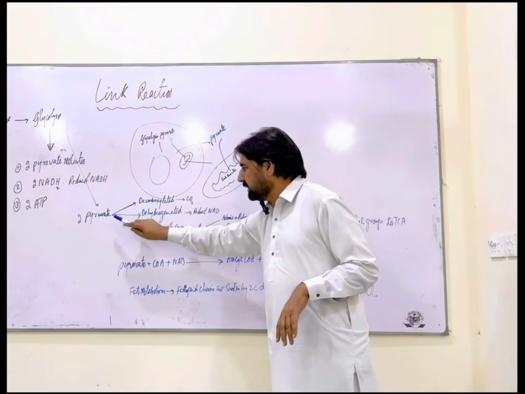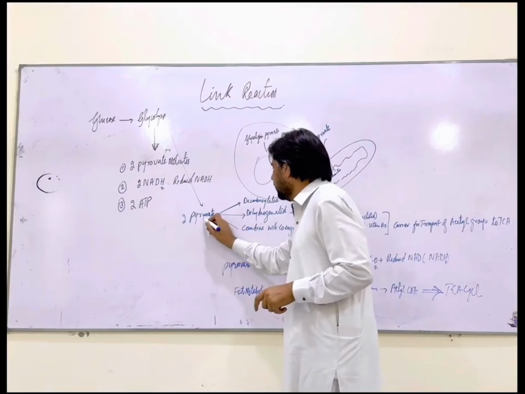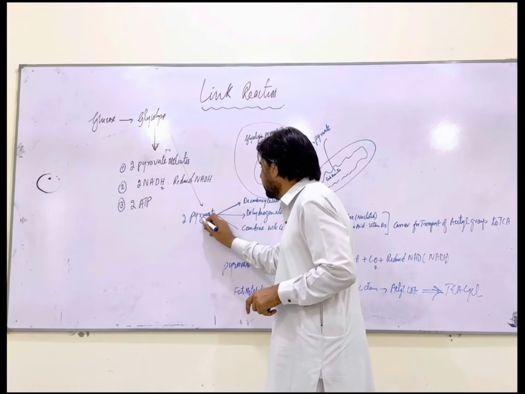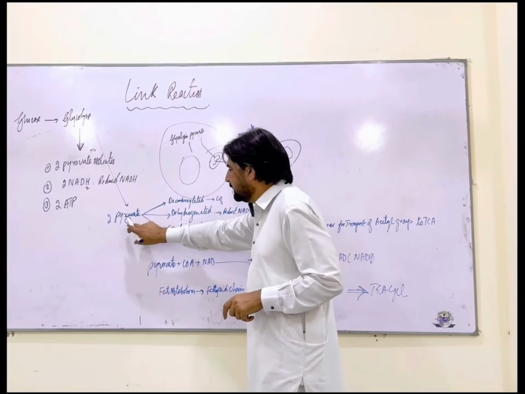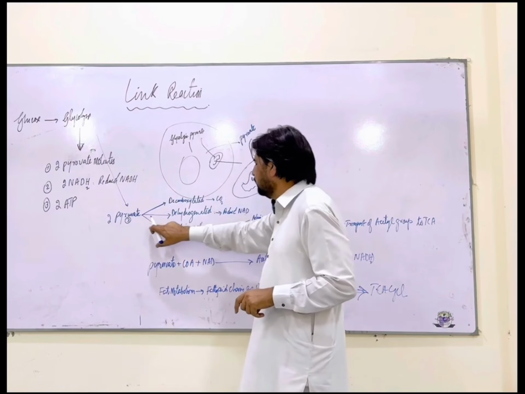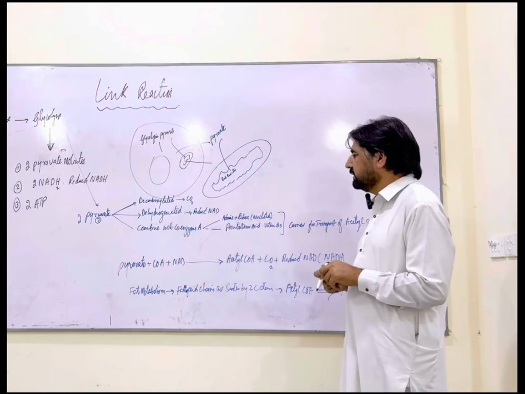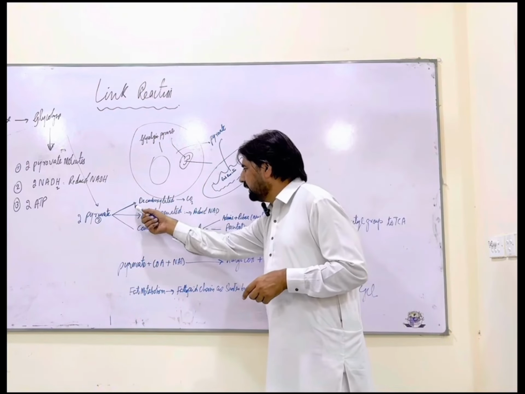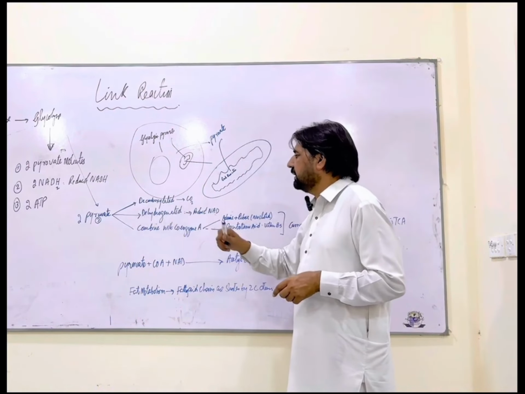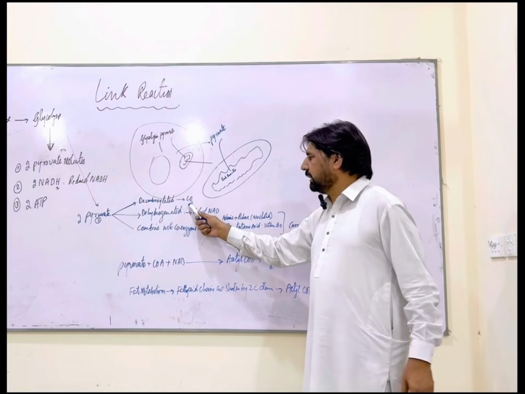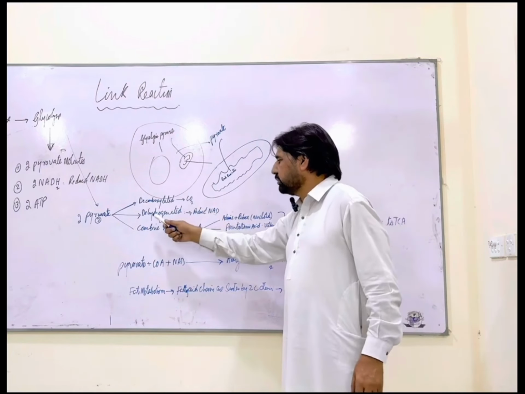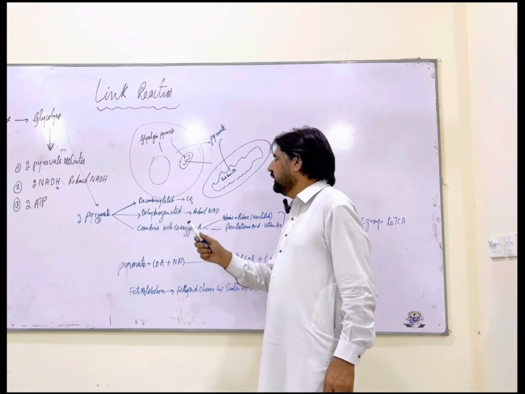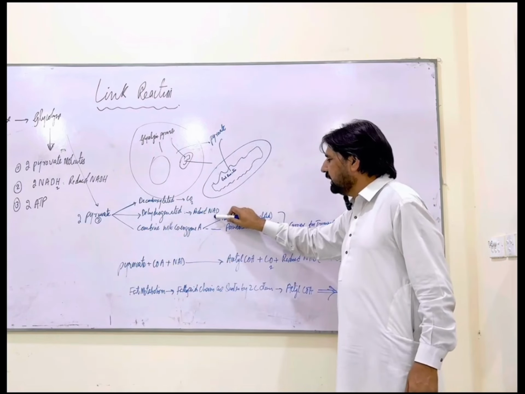During decarboxylation, this three carbon molecule would convert into the two carbon molecule, which is acetyl CoA. As a result of decarboxylation, one carbon dioxide molecule is produced. It is dehydrogenated as well. During dehydrogenation, reduced NAD is produced.